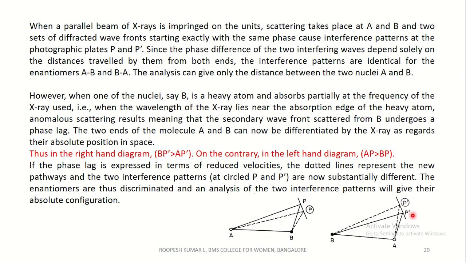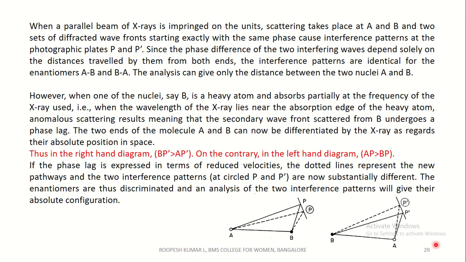Since the phase difference of the two interfering waves depends solely on the distance traveled by them from both ends, the interference patterns are identical for the enantiomers AB as well as BA.